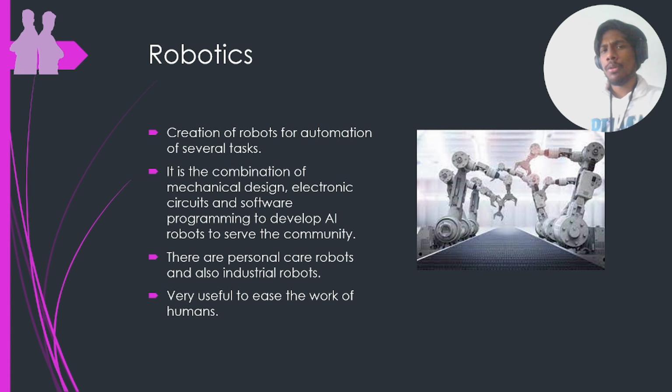And this is a very small scale application. A large scale application is the industrial robots. For example, if I'm taking an industrial robot in a factory setting, I want to seal a packet of chips. Then I have to identify the chips, I have to hold and seal it, right? The holding and sealing would be done by the mechanical component, but AI is there to detect whether it's a packet of chips and where it is, so that the robot goes and acquires it, right? So this is where AI will come into place. This is how AI as a software is integrated with the hardware to make intelligent robots. And this is all about robotics.